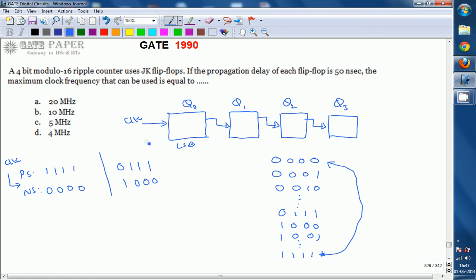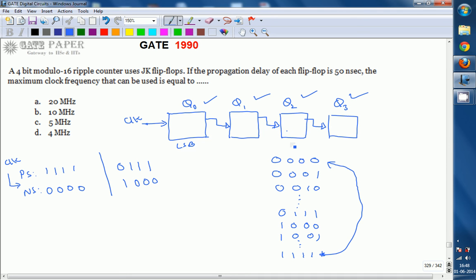Once you apply a clock pulse, you can apply the next clock pulse only after you get the stabilized output. If the state is 0111 and you apply a clock pulse, you can apply one more clock pulse only after you get the stable 1000 state. That implies the clock pulse should change Q0, Q1, Q2 and Q3, so the clock has to propagate through all the flip-flops.